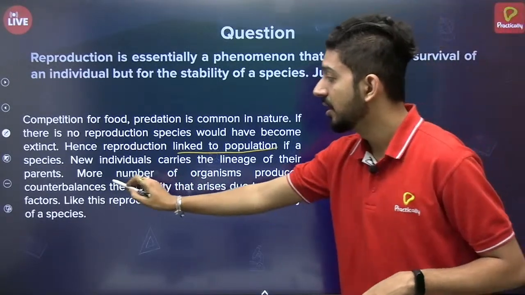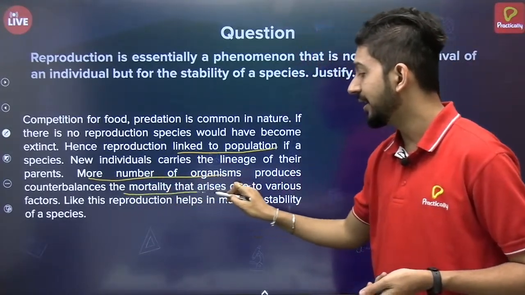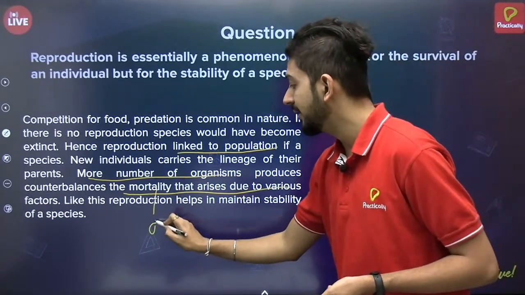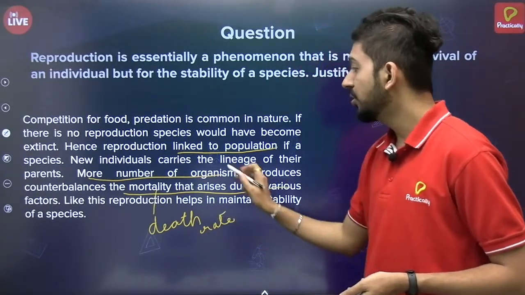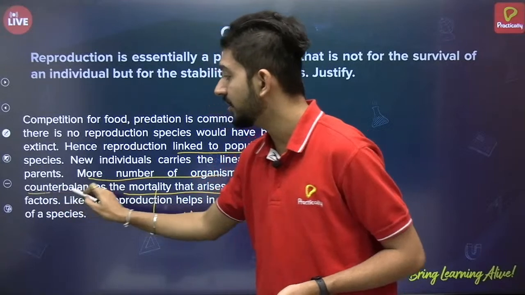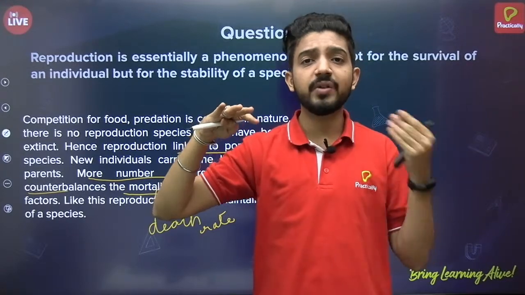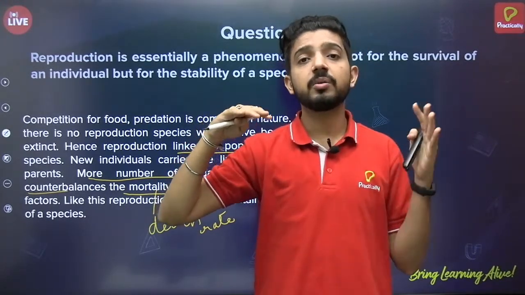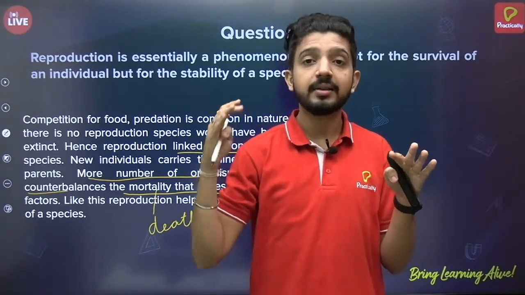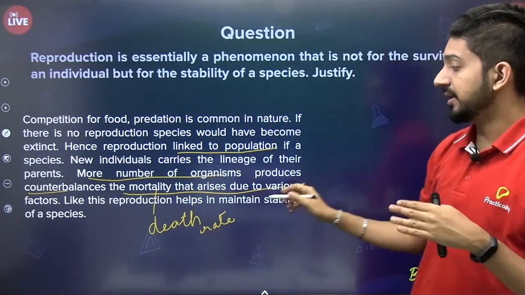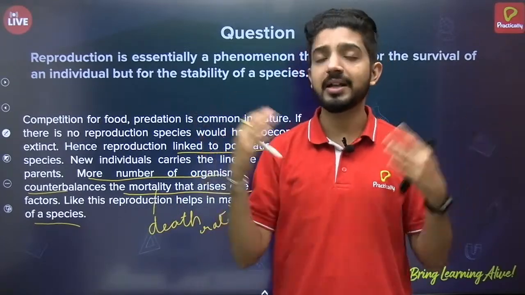What does this statement mean: more organisms produced counterbalances the mortality that arises due to various factors? Mortality means death rate here, and counterbalance means it balances. Suppose there are a lot of organisms, and some are dying because of various factors. Even if a lot of organisms die, if reproduction is going on continuously, that helps the species stabilize. The species won't go extinct because of whatever natural calamity might come.